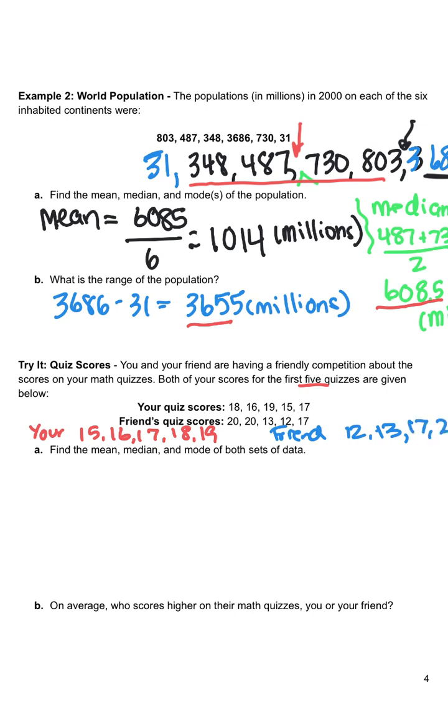Okay, so as we compare these so far, in your data, nothing's repeated, whereas in your friend's data, they have 20 repeated here, so they have a mode. So what we're going to do is we're going to divide this section in 2 parts so we can find the mean, median, mode for both data sets.